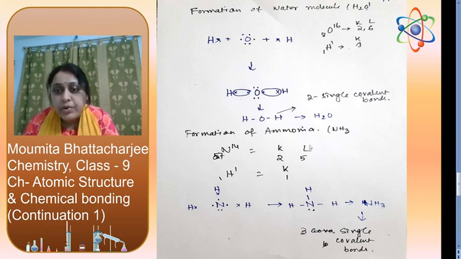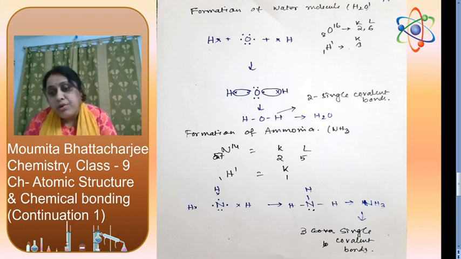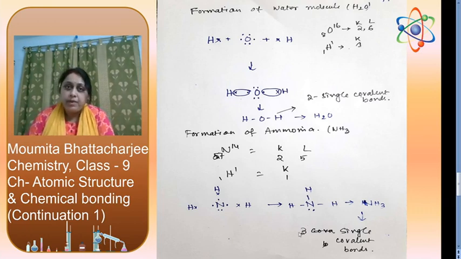The formation of ammonia. Nitrogen has a total of 7 electrons. Nitrogen will share its 3 electrons with 3 individual electrons of hydrogen atoms. So what will form is 3 single covalent bonds, that is N-H bonds. 3 single covalent bonds will be formed during the formation of the ammonia molecule.